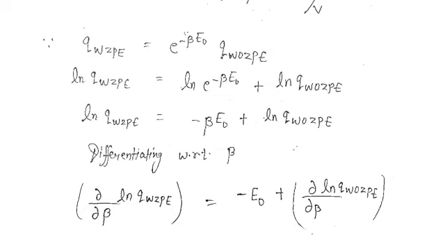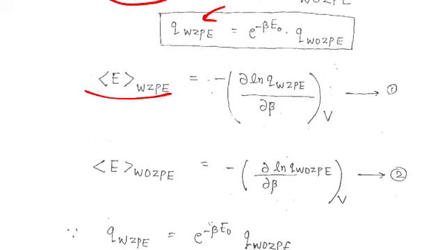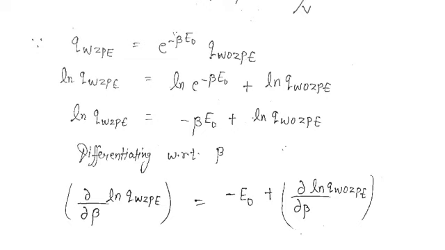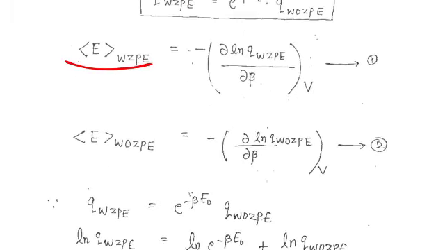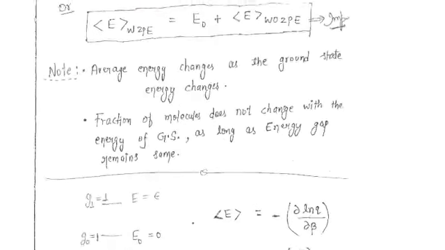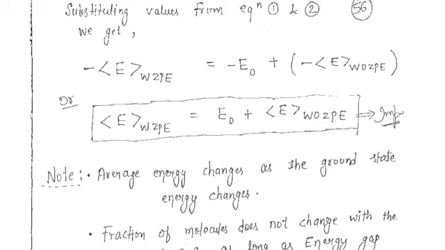This left value is equal to minus of E WZPE, and this right term, del upon del beta ln Q WOZPE, equals this below term, that is the E without zero point energy, WOZPE. So we have just substituted those values here.